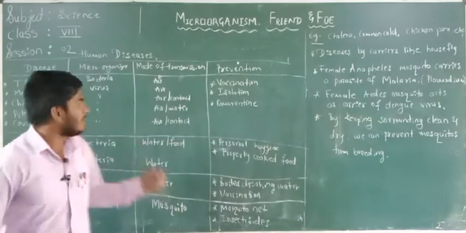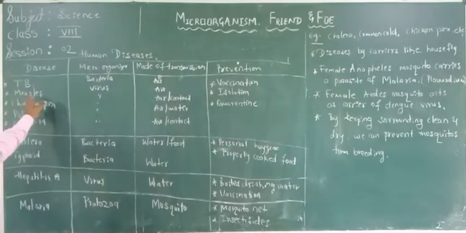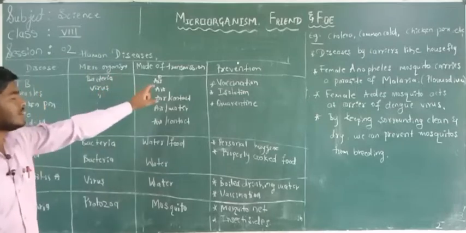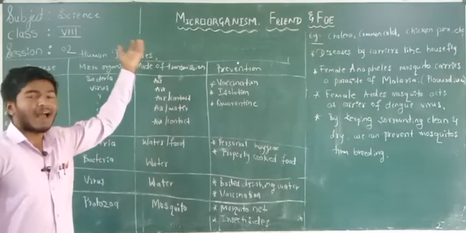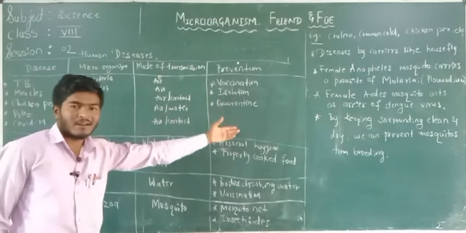That is TB, called tuberculosis. Second one is measles. Measles is also caused by a microorganism called a virus, and it is transmitted through the air. And what are the prevention steps? Once again, vaccination, isolation, and quarantine.